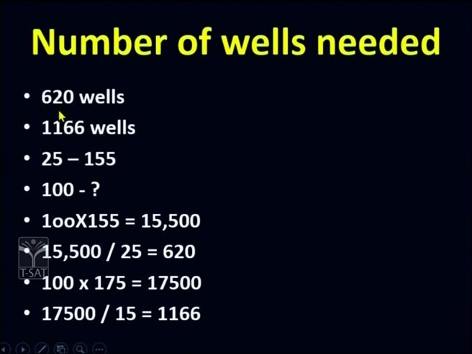So, the answer for Vanaparthi would be 620 wells, whereas the number of wells needed in Vaddicherla would be 1,166. 25% of the area of the land is irrigated, for which 155 wells are needed. So, for 100% of the area irrigated, how many wells would be needed? 100 into 155, you get 15,500, divided by 25, you get the answer 620 wells. Similarly, do it for Vaddicherla as well.